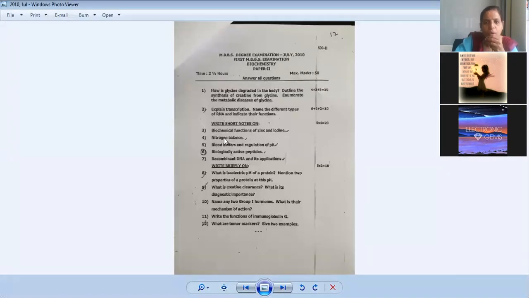Now see here: biological functions of zinc and iodine. We'll see this in mineral metabolism, beta. Iodine, whatever you have studied for thyroid hormone functions in physiology, those functions you can write, because iodine basically goes into the composition of T3 and T4 hormones. Zinc, we have a few functions we will see.